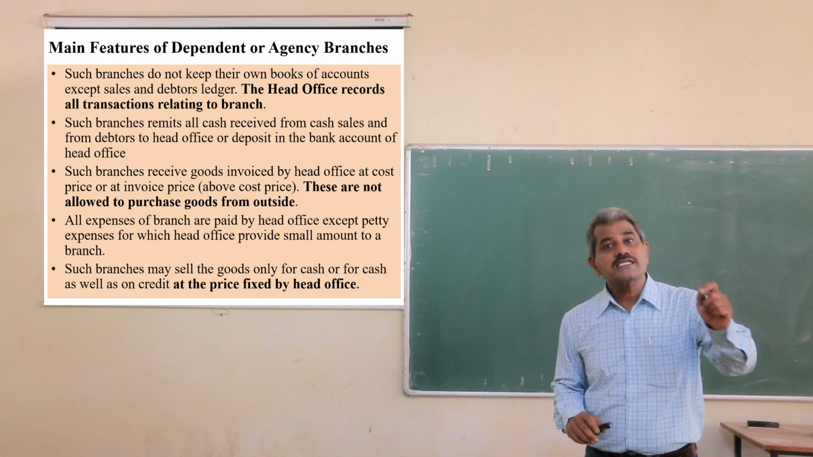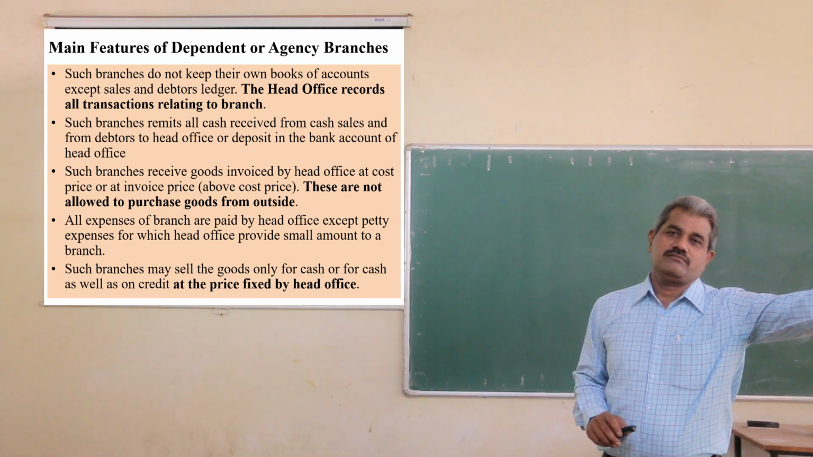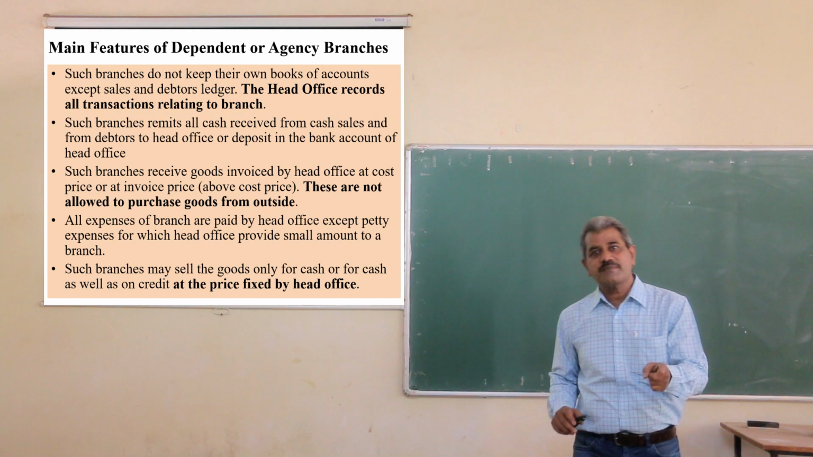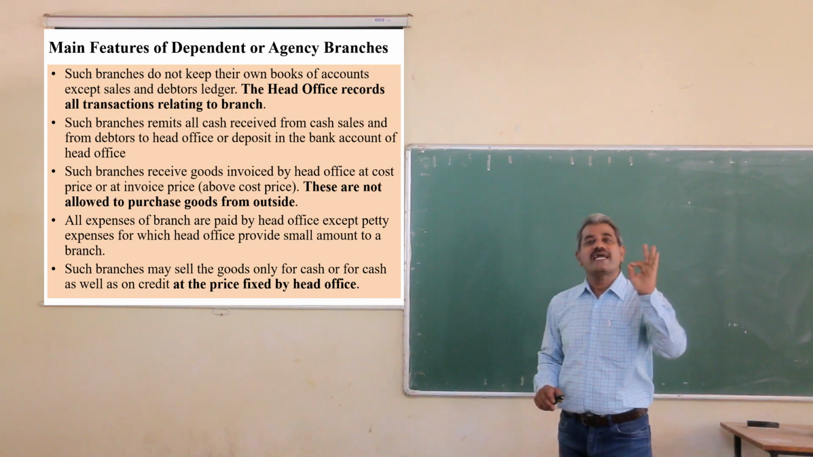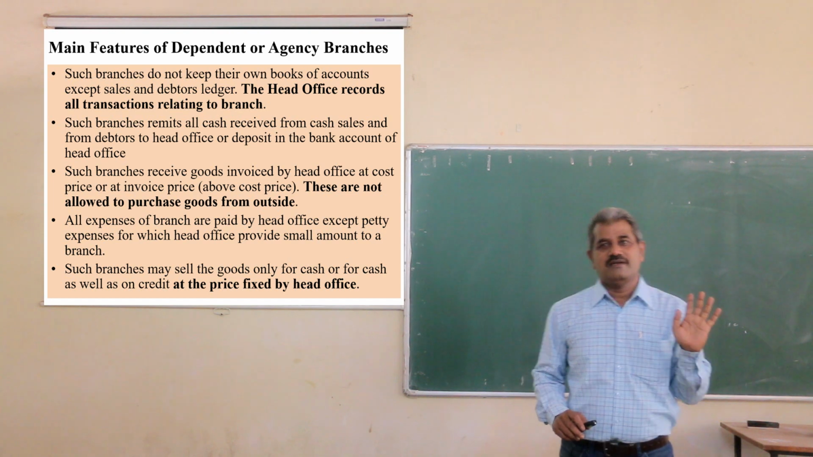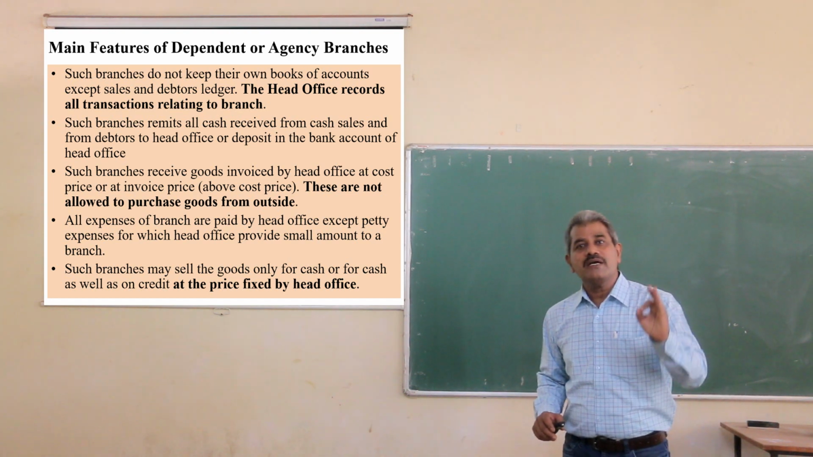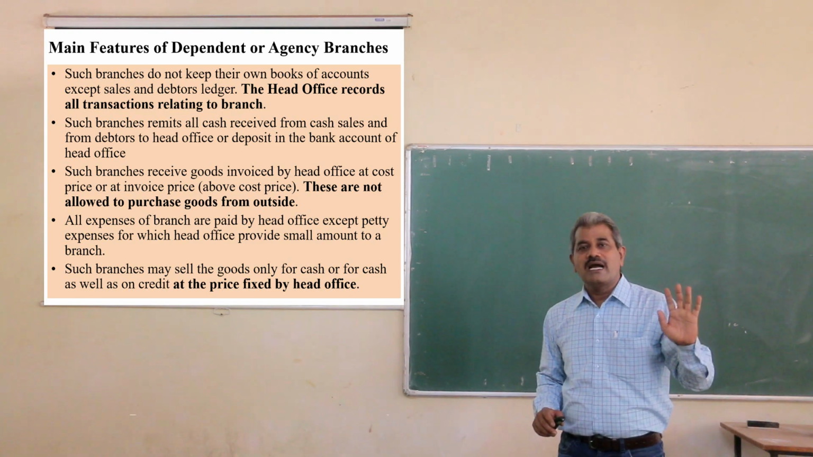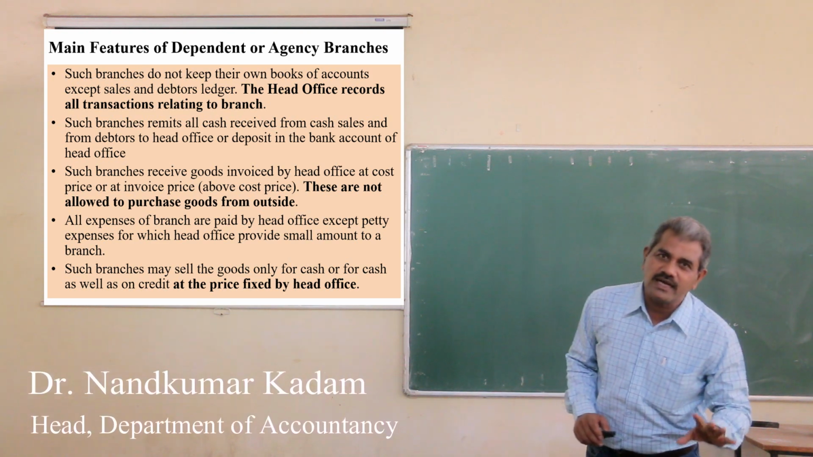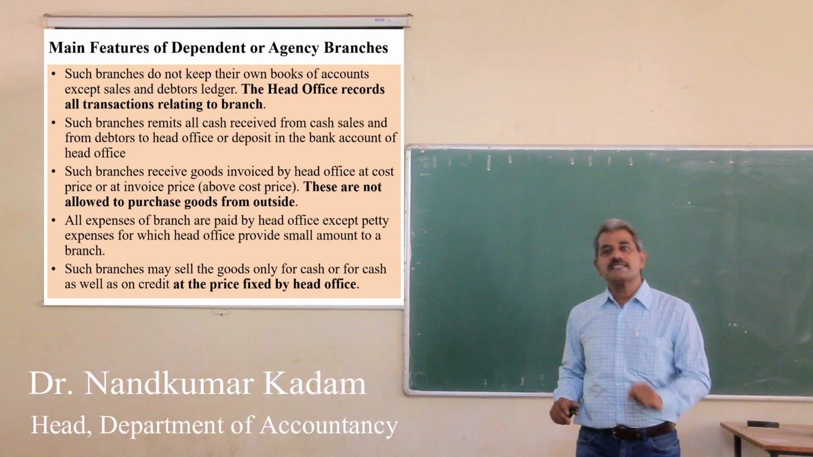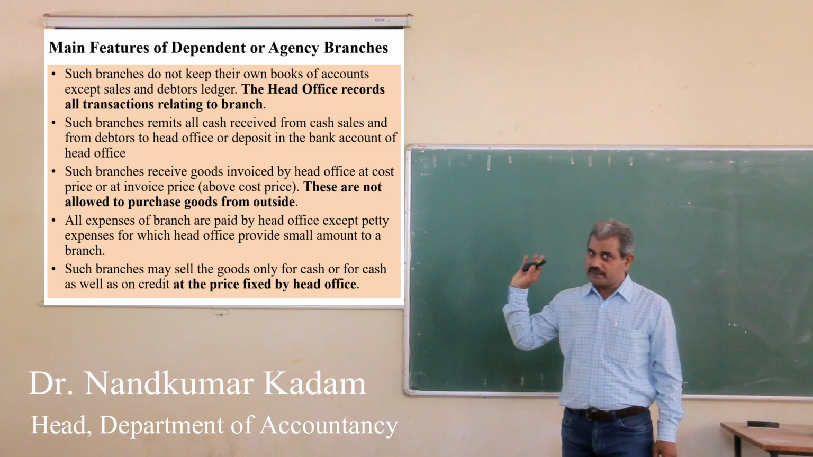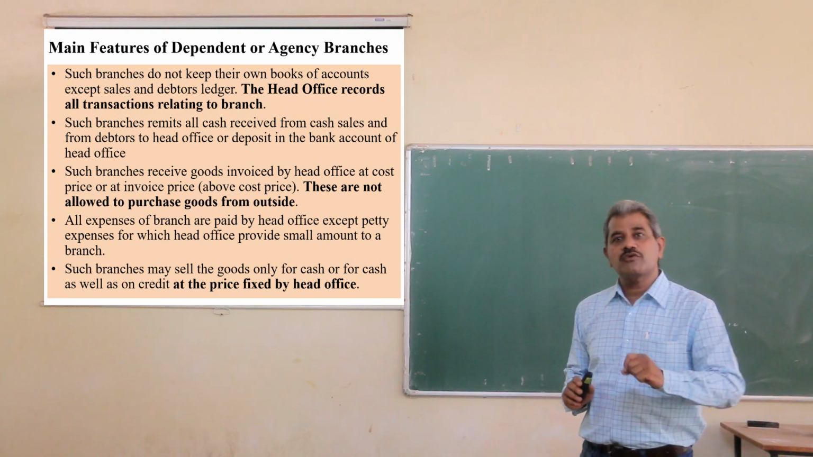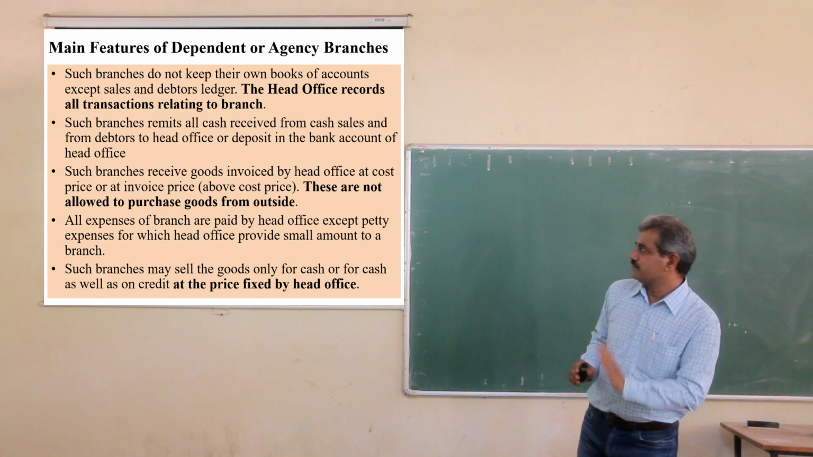Next is all expenses of the branch are paid by the head office. The branch has no authority to incur expenses. All expenses are paid by the head office except petty expenses. So head office gives some petty money for petty expenses, and such petty expenses can be incurred by the branch. But all major expenses are incurred by the head office and recorded by the head office. Branch has authority only to incur some petty expenses. Okay, and for this purpose, petty cash will be given by the head office to the branch.